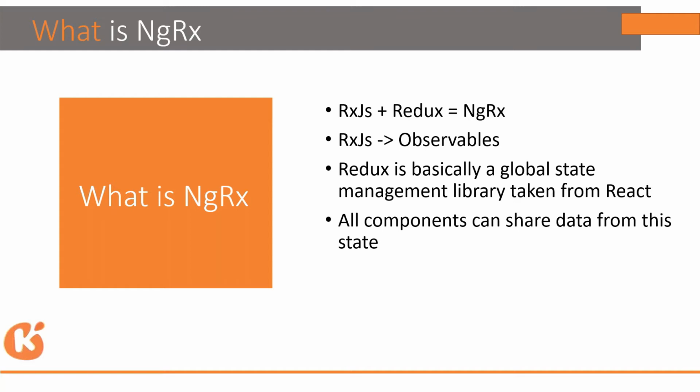The state of this room, we will reference it as a store. Store means this room, and the state of this room is that the table is kept towards the door, the chair is kept after the table, the light bulb is off, and the TV is switched on. So this is the initial state.